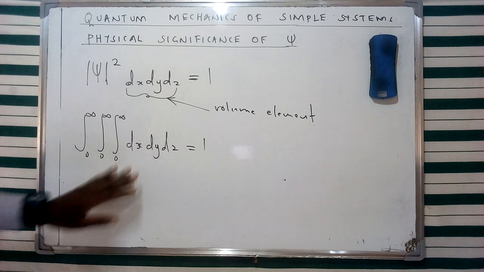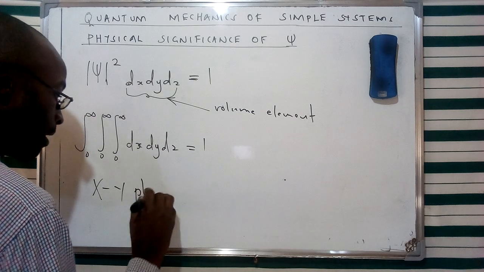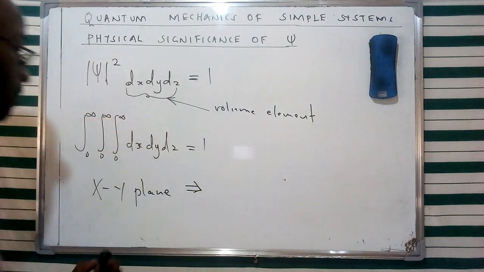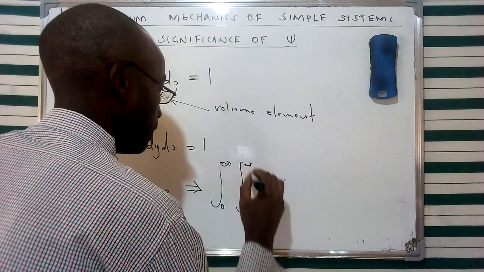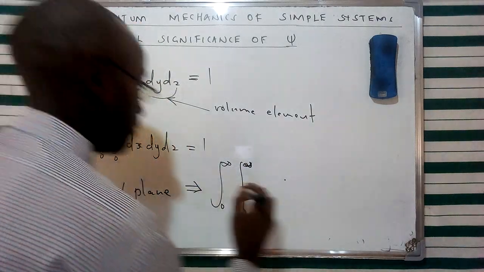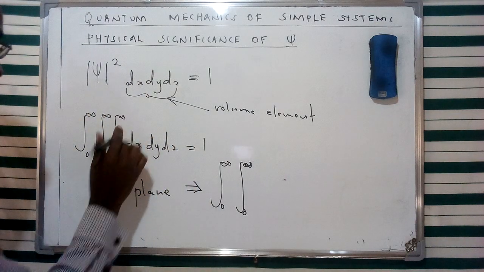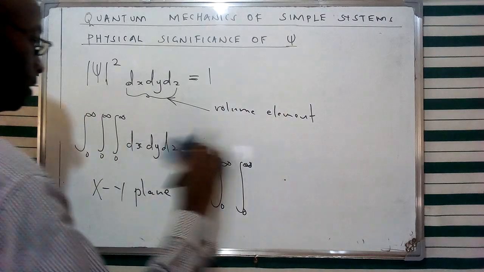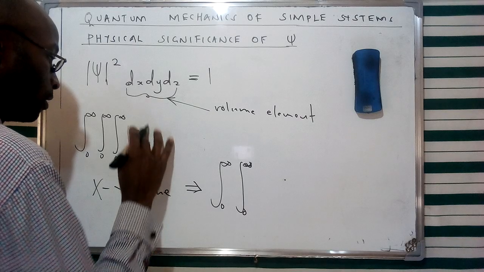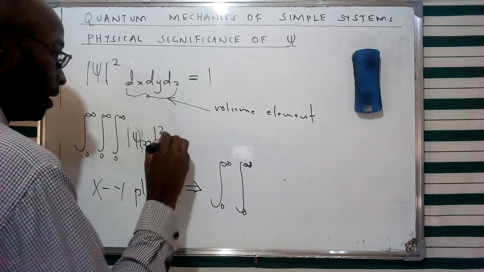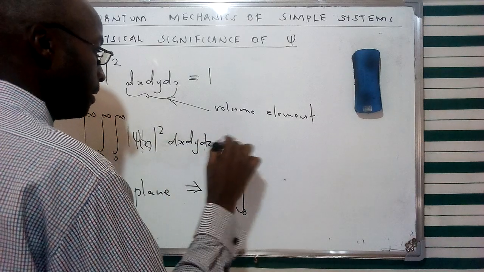Now, if a particle is confined within the x and y plane, we can give a normalized representation for this by considering the integral between 0 and infinity for these two specific axes, x and y. And therefore, this is going to represent basically a function, and just put it in a more elaborate way, we're going to have the integral of the absolute value of the function squared, given as dx, dy, dz, and this is equivalent to 1.